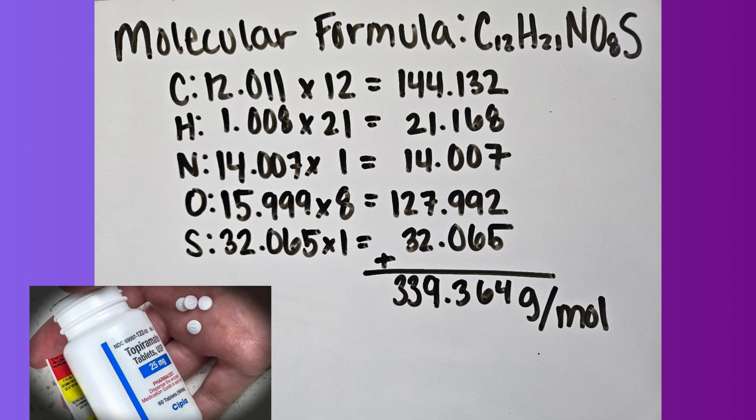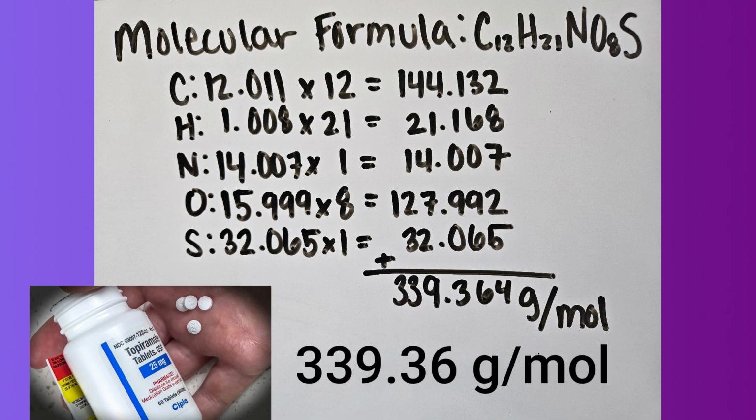Once I found out how many carbon atoms we had, I multiplied that by the atomic mass, and that gave me 144.132. I continued that with each of the atoms. Once I was done multiplying each individual one, I added up all of the sums, which gave me 339.364, and that is the grams per mole.